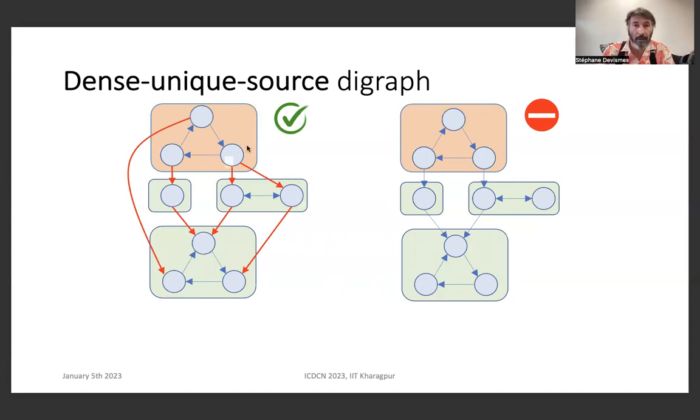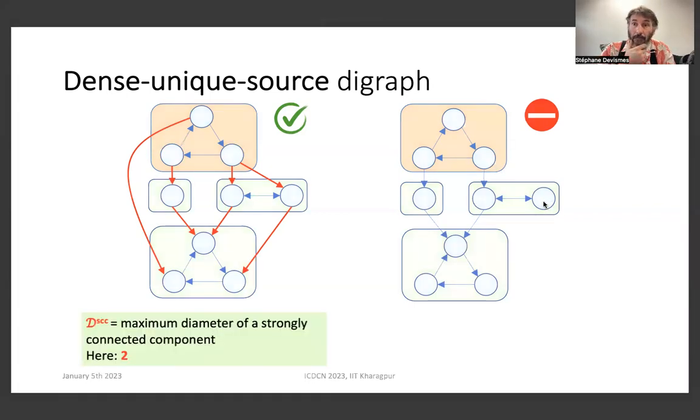So, for example, here we have a dense unique source digraph, and here it's not because, for example, this process has no predecessor in an upper strongly connected component.